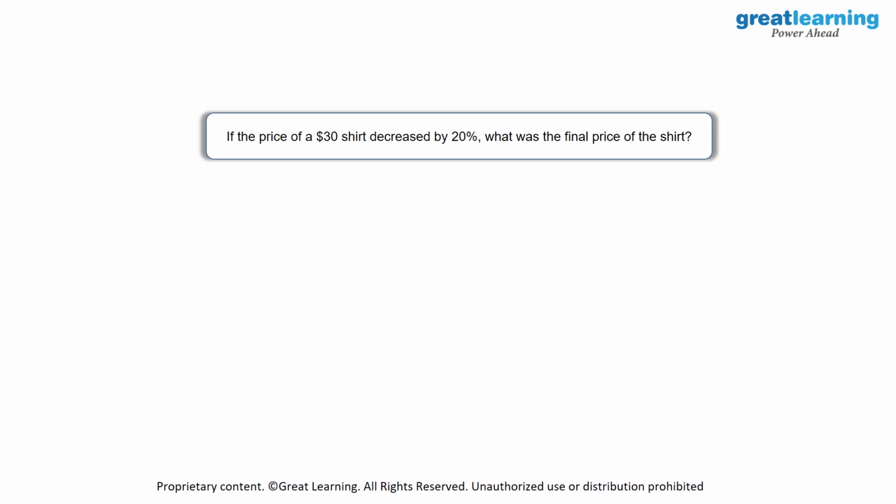If the price of a shirt is $30, then it has decreased by 20%. What was the final price of the shirt? So initially, the price of the shirt is equal to $30. Then we decreased it by 20%. When we say decreased by 20%, what we are doing is the original value becomes 80% of the original value, isn't it? So a decrease of 20% is essentially 0.8 into 30. So 30 is your original value.